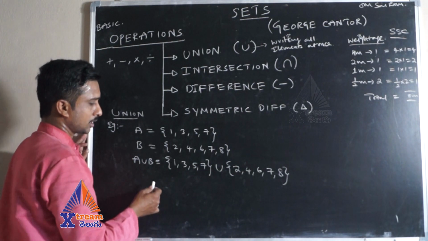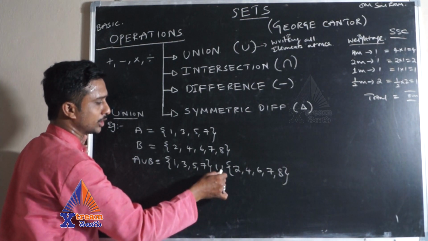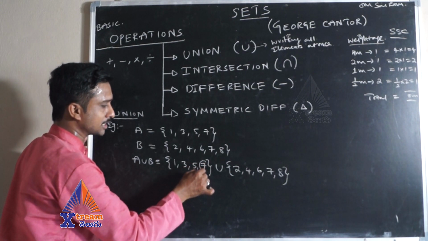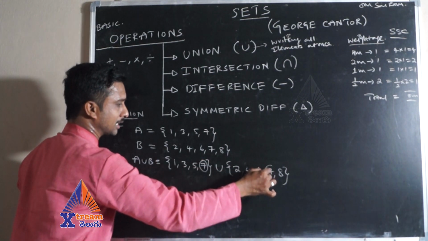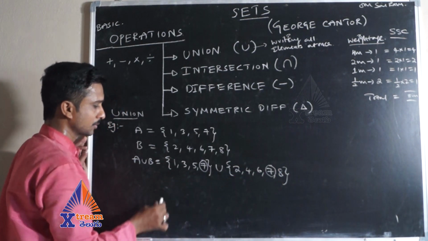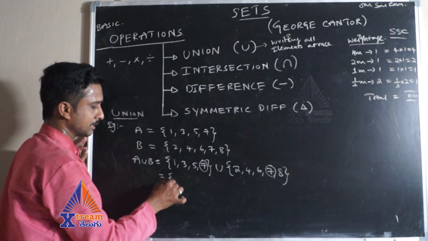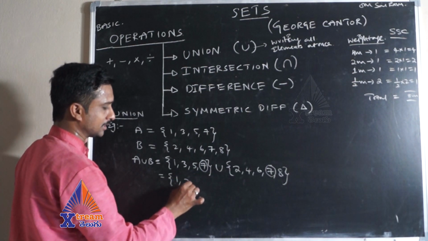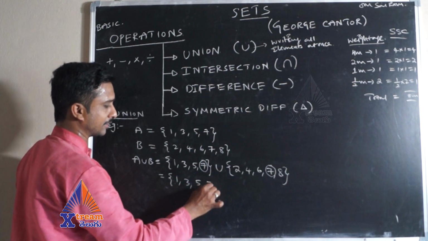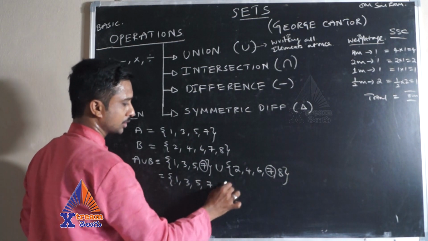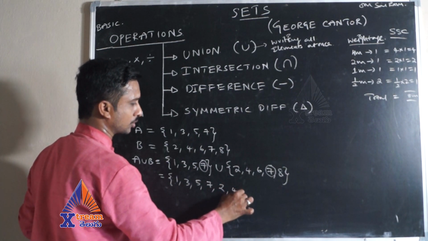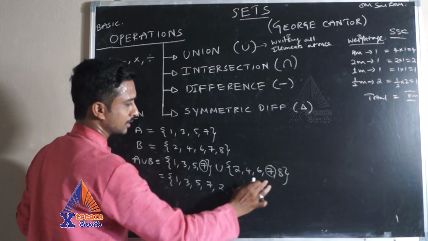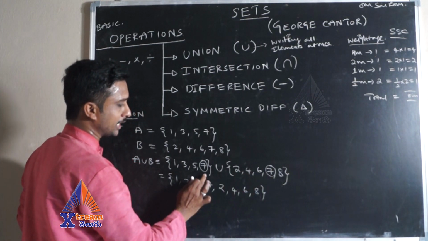Now, I told you union means you need to write all the elements at once. Here the common element is 7. Let me circle the 7 with a pencil. Now write all the elements at once: 1, 3, 5, 7. Next, 2, 4, 6, 8. Here I need to write this 7 only one time.